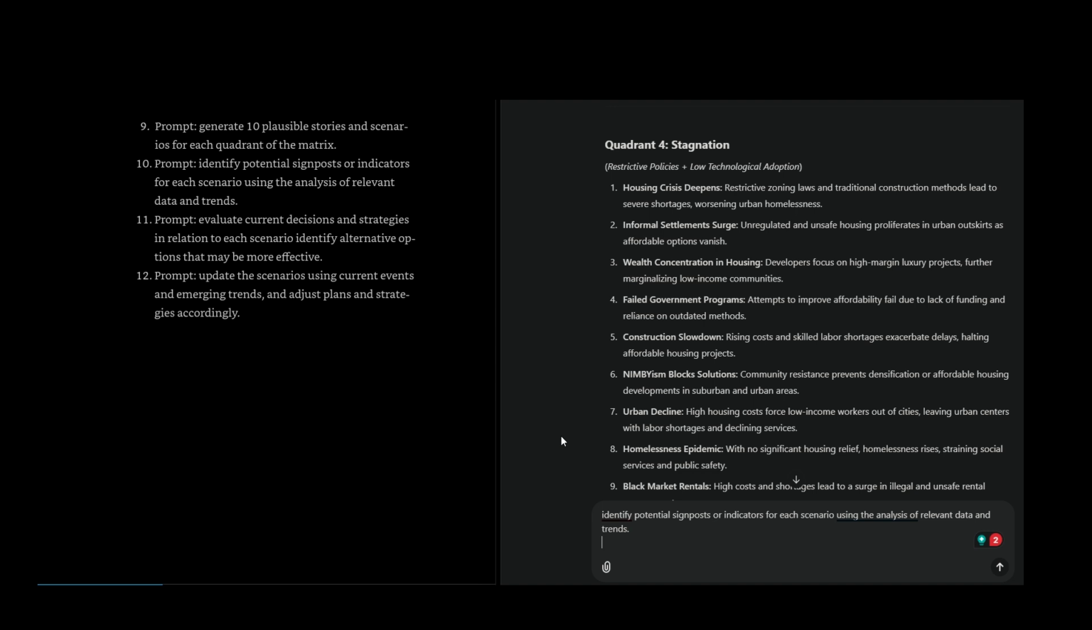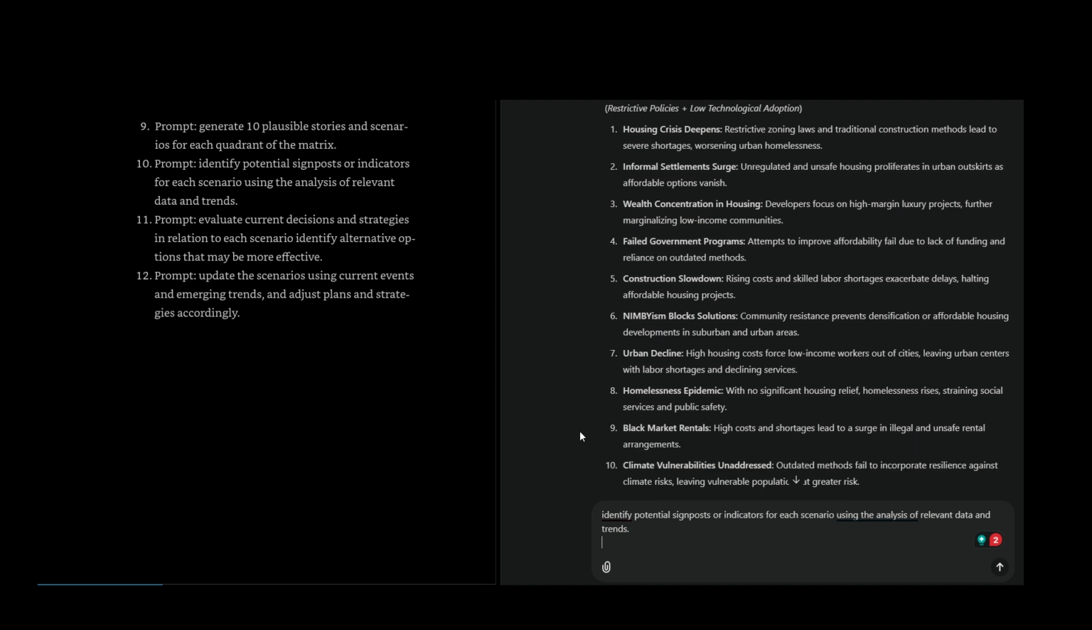Wealth concentration in housing: developers focus on high-margin luxury projects, further marginalizing low-income communities. Failed government programs: attempts to improve affordability fail due to lack of funding and reliance on outdated methods. Construction slowdown: rising costs and skilled labor shortages exacerbate delays, halting affordable housing projects. NIMBYism blocks solutions: community resistance prevents densification or affordable housing developments in suburban and urban areas.